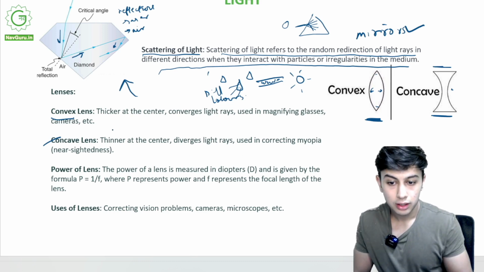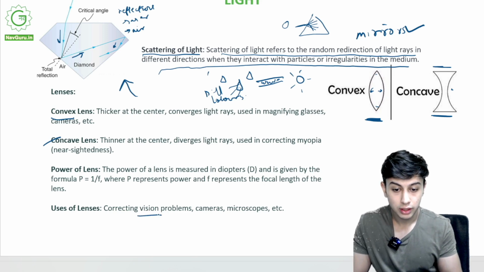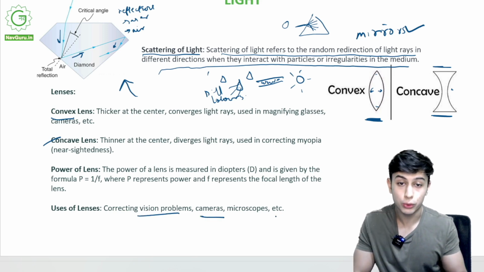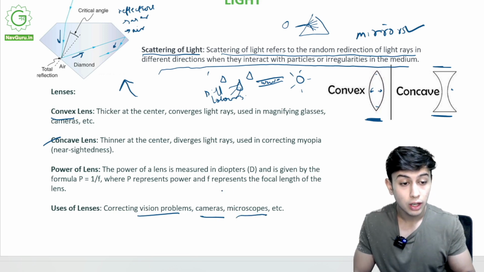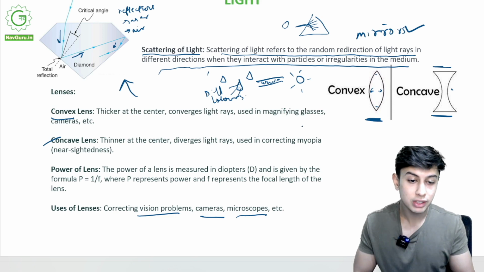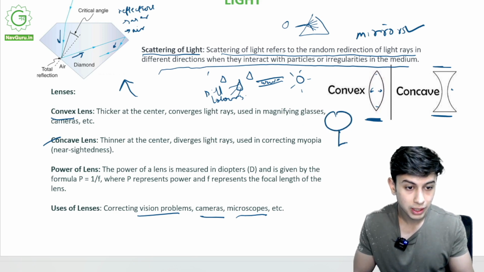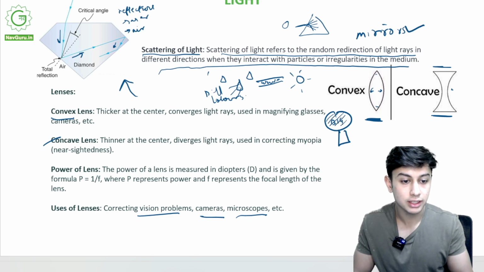These lenses are used to correct your vision. They are used in cameras. Your phone might have a convex lens or concave lens. Microscopes all use lenses. We don't use mirrors because we need a different type of image. Have you seen a magnifying glass? A magnifying glass shows a bigger image. How does it do that? It has a lens, not a mirror.